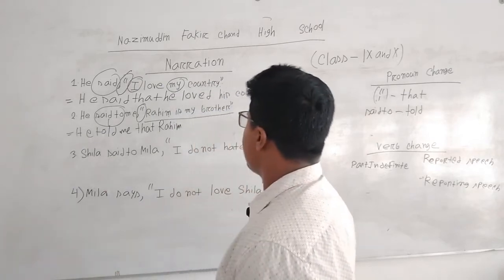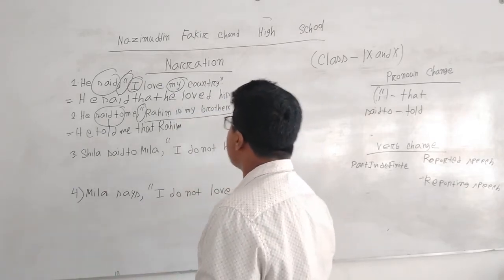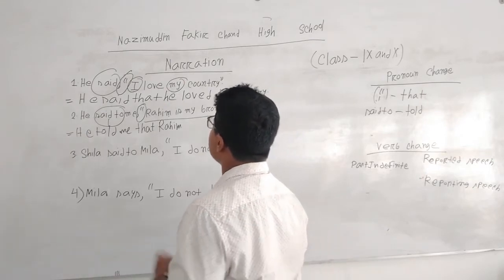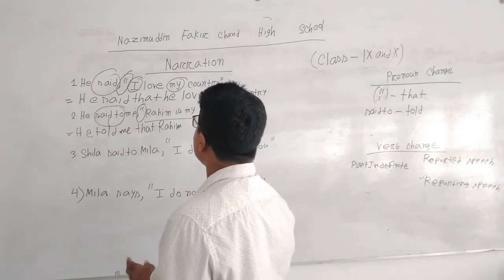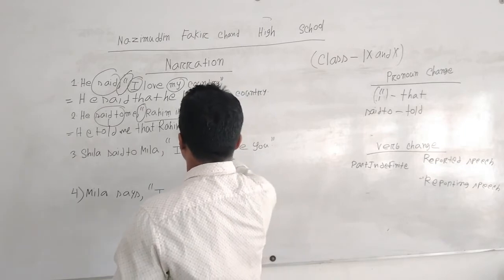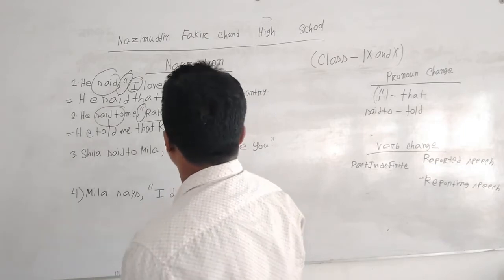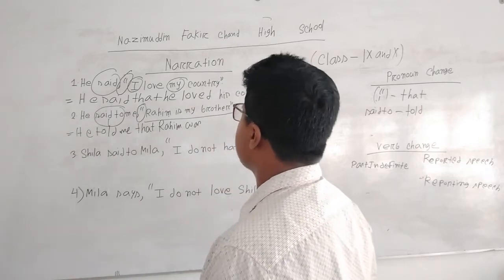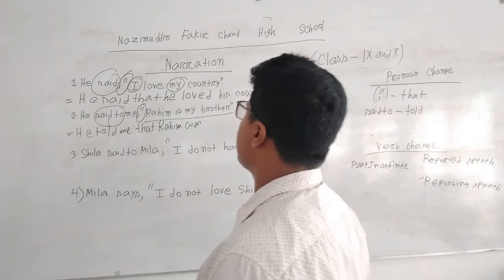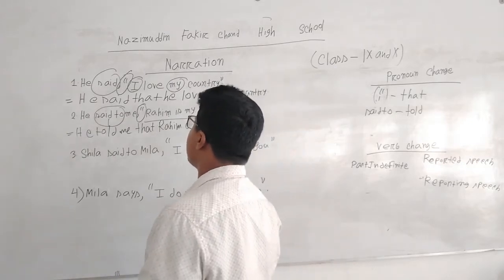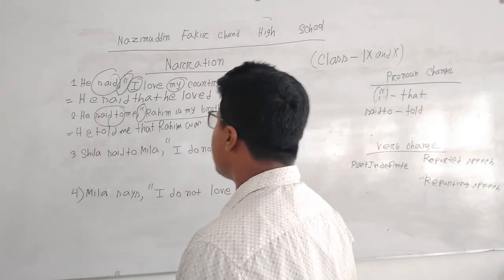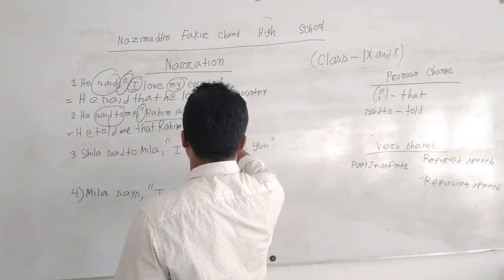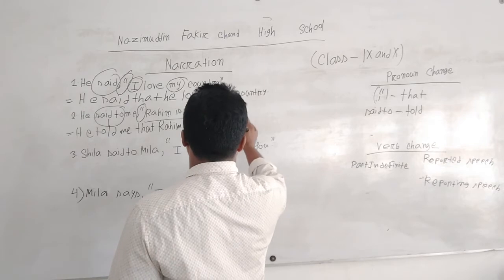Now here this is a present indefinite tense. Here we have to convert it into past indefinite. So, he told me that Rahim was. Now here is also again "my brother." So "my" depends upon the reporting speech subject. Here the reporting speech subject is "he." So its objective form will be "his," and then "brother."